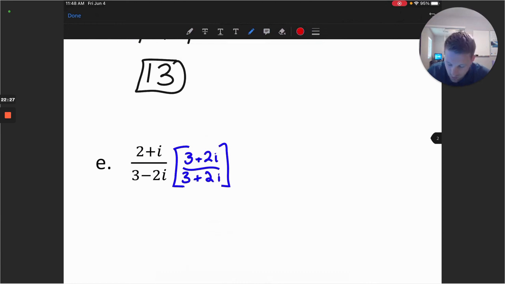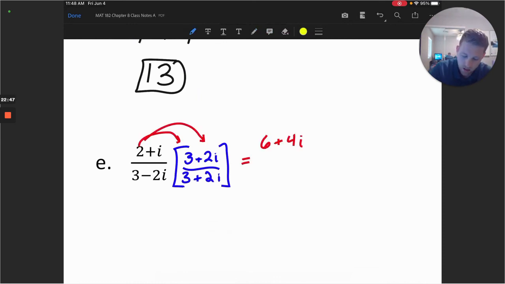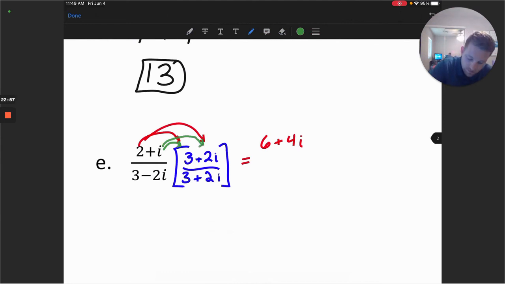So let's take this product now. In the numerator, we'll have 2 and 3, and then we'll have the 2 times 2i. So this will be 6, and then plus 4i. We'll do a few more arrows here, i and 3, and i and 2i. So we get 3i, and then plus 2i squared.